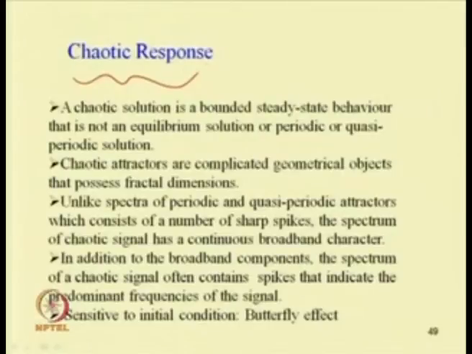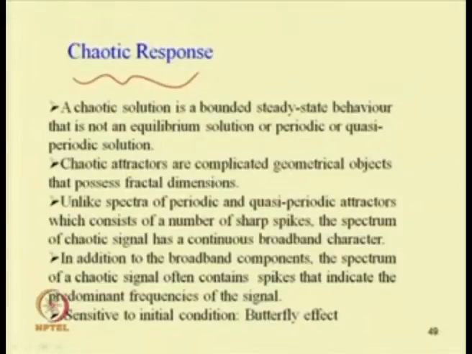So, unlike spectra of periodic and quasi periodic attractors, which consist of a number of sharp spikes, the spectrum of a chaotic signal has a continuous broadband character. In addition to the broadband components, the spectrum of a chaotic signal often contains spikes that indicate the predominant frequencies of the signal.